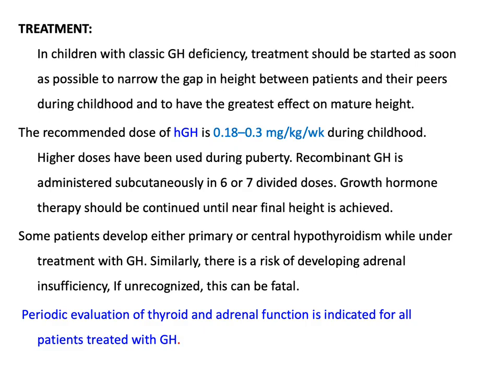The recommended dose of growth hormone is 0.18 to 0.3 milligram per kg per week, not per day, during childhood. Higher doses have been used during puberty. Recombinant growth hormone is administered subcutaneously in 6 or 7 divided doses, always 7 divided doses. We don't have an off day. Growth hormone should be continued until near final height is achieved.